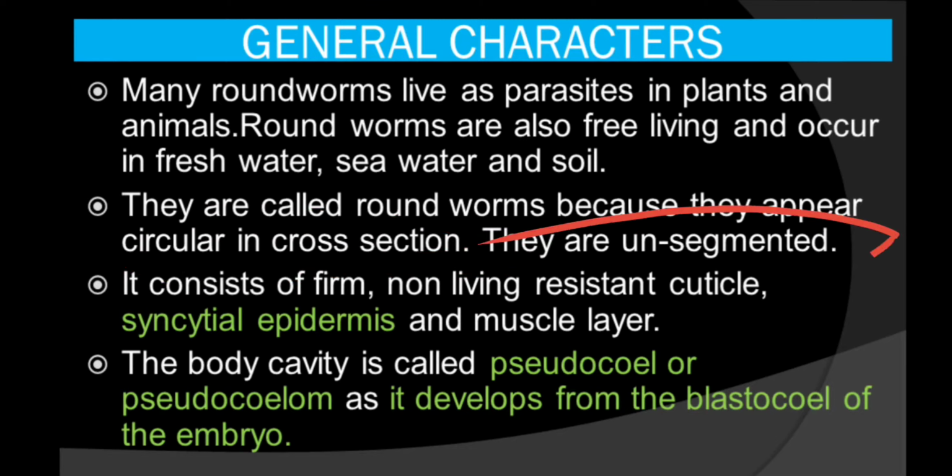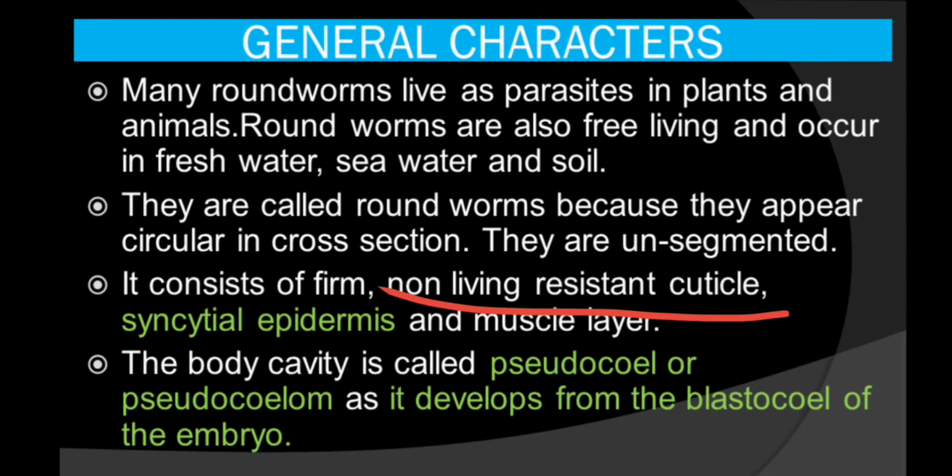They are unsegmented. In the Platyhelminthes you have seen that segmentation is there, but that segmentation is known as pseudometamerism. But here you will not find any segments. It consists of a firm, non-living, resistant cuticle.